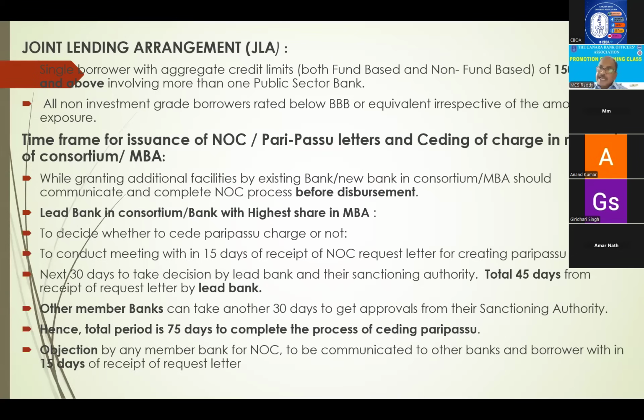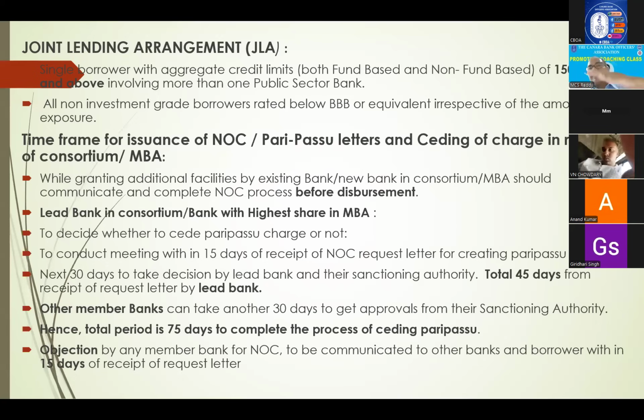And after sanction by lead bank, he will tell other member banks also, we have got the sanction, you also take our sanction, you go to your own banks by taking our sanction memorandum. Basing on our sanction, you also get sanction from your banks. So then those banks also will get 30 days time. Now how much has it become? 15 days for taking decision, 30 days for lead bank, and another 30 days for member banks. The full 75 days have passed. So maximum permissible for NOC or pari passu charges is 75 days.